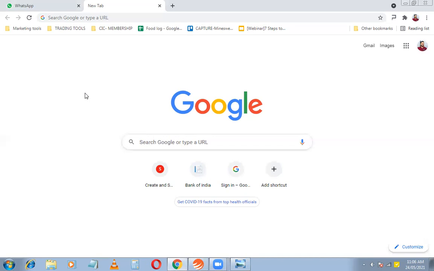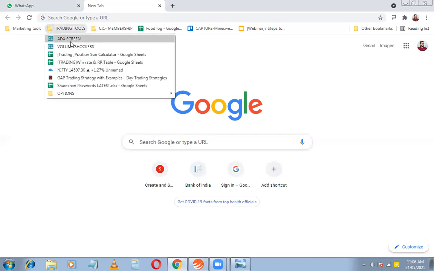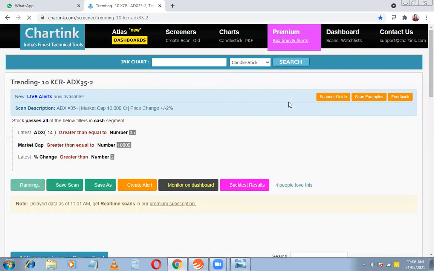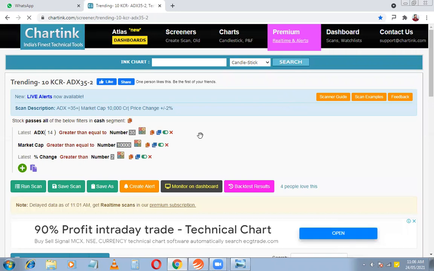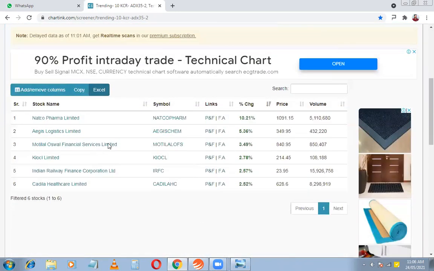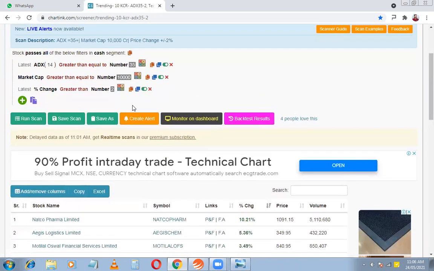So first of all, you won't be using volume shocker screener, because volume shocker screener only takes end of the day data. Okay, so what you're going to do is you're going to run the ADX screen, which I've given along with the course. And in this, you will get a couple of stocks which are currently in trend and they are above 2% in day.